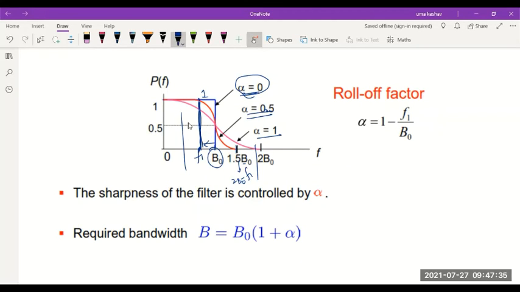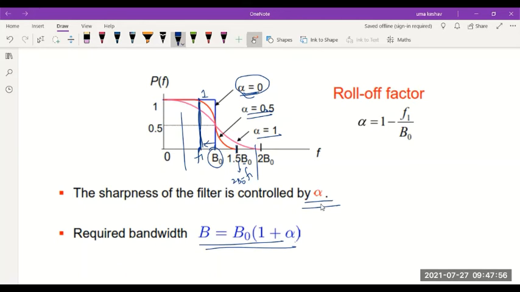So the sharpness of the filter transition band is controlled by alpha. As you can see, how quickly the filter falls or the sharpness of the transition band will be controlled by this. And the bandwidth required can be measured as B0 into 1 plus alpha.